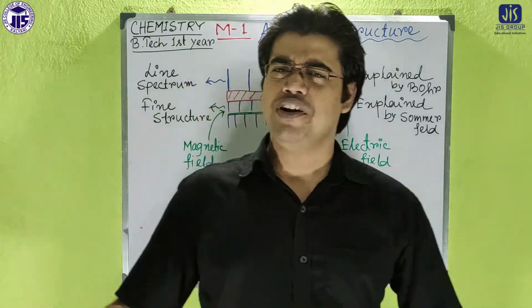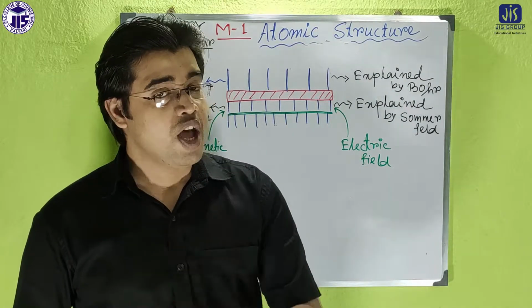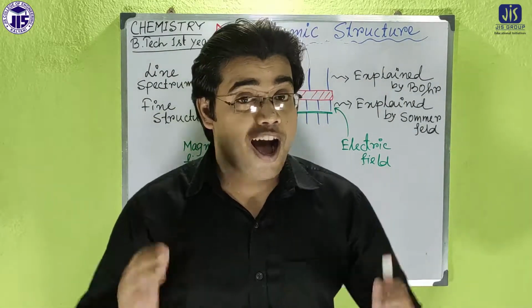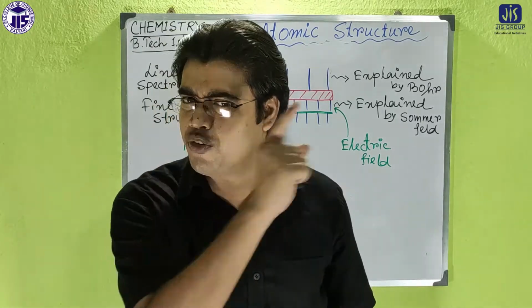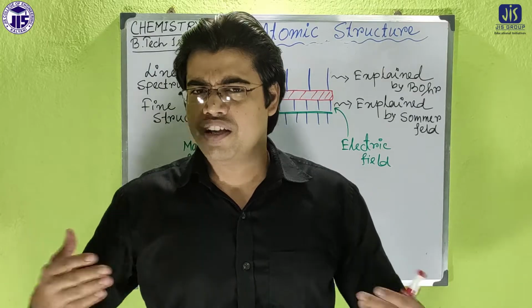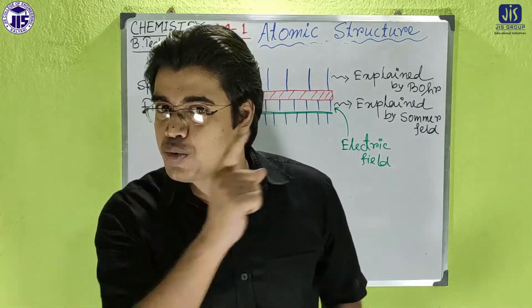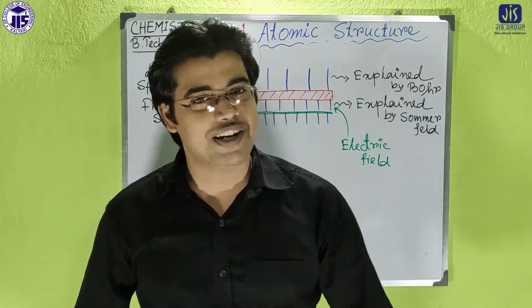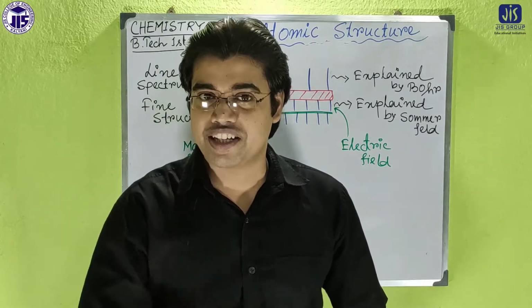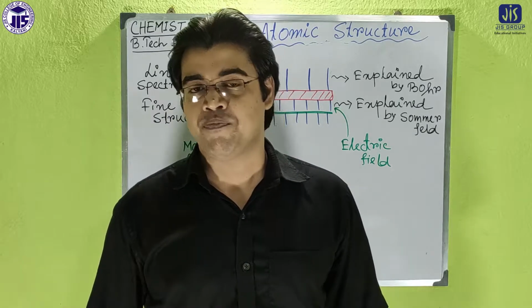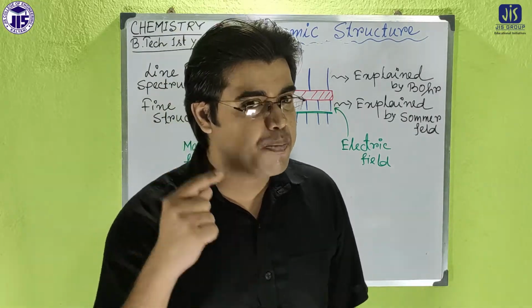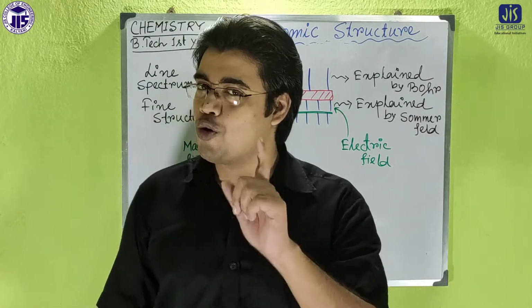Students, we have already discussed the Rutherford model, and how Niels Bohr solved the problems of the Rutherford model. Then there were some problems with Bohr's model also. Then Sommerfeld came to the field and nicely explained the drawbacks of Bohr's model.